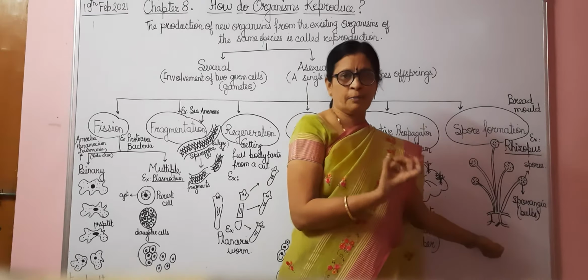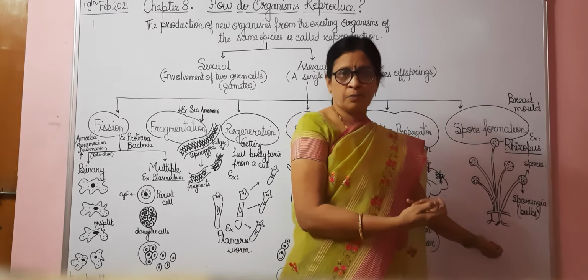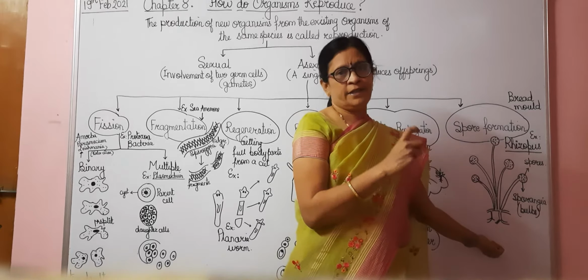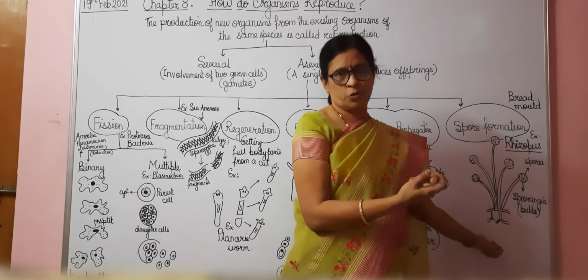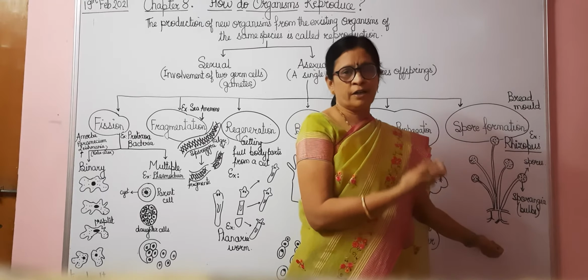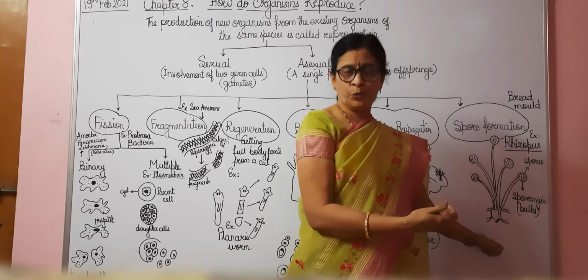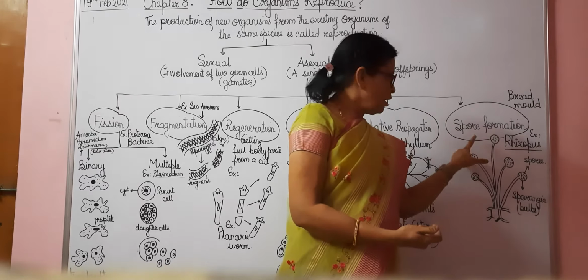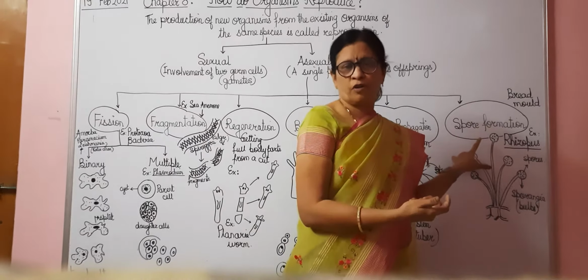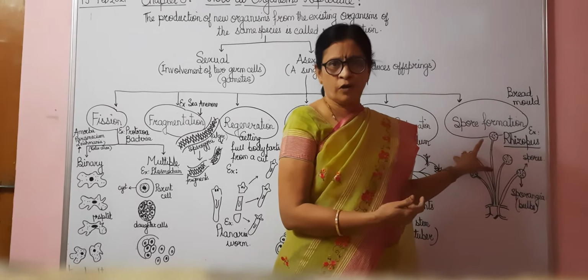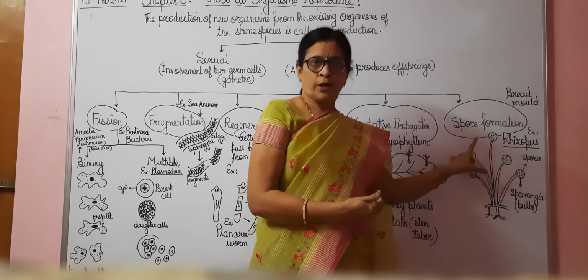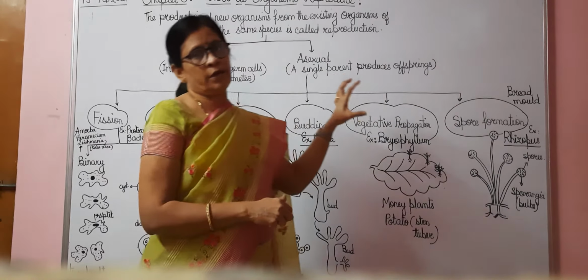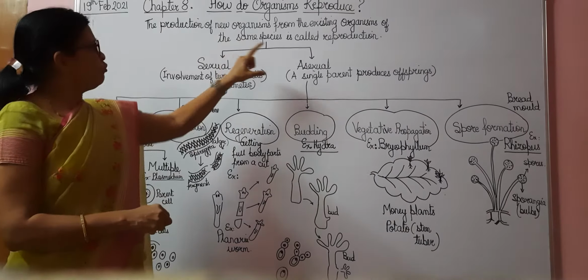So Rhizopus is an example of what? Spore formation, where bulbs are formed, and then these bulbs develop what? Spores. And these spores, once they burst out under favorable conditions, will form a new plant. So the reproduction takes place due to the formation of spores, and therefore it is called what? Spore formation.